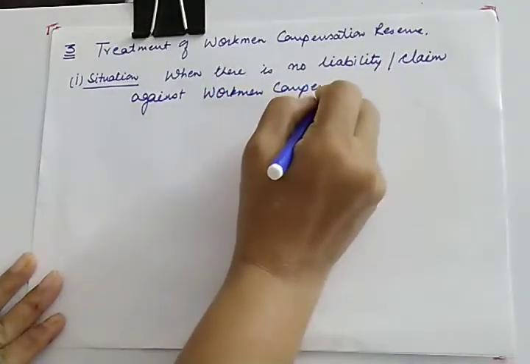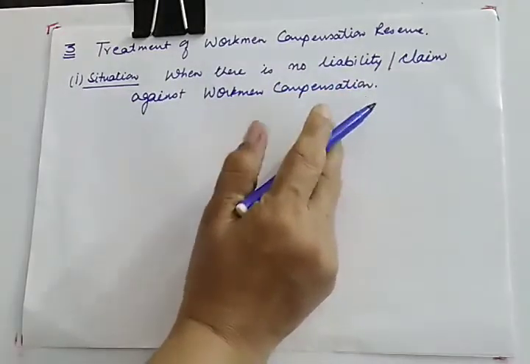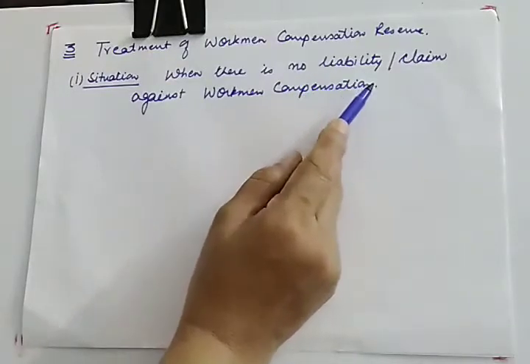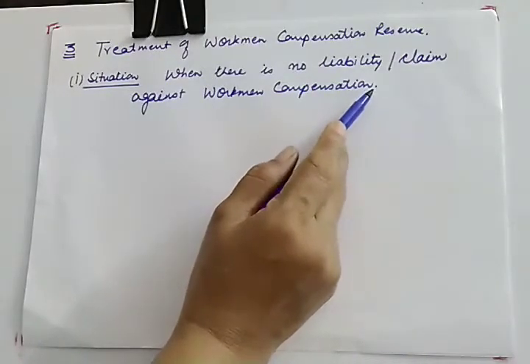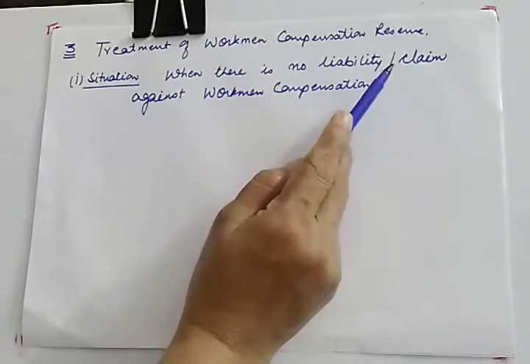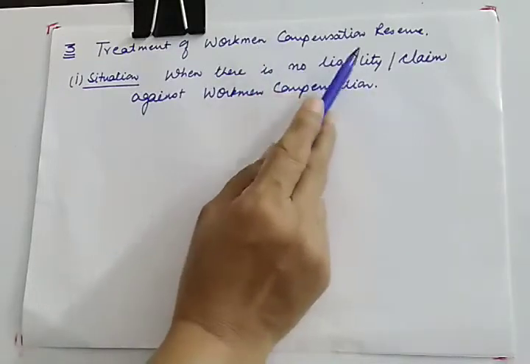Let me remind you, we have been discussing this workman compensation earlier also, but what is the basic purpose of making this reserve? So that if some accident occurs during the factory hours, you can meet the liability arising due to that accident from this reserve.